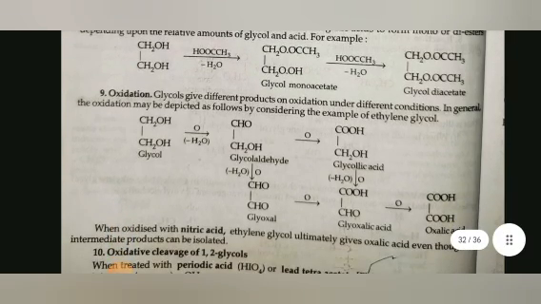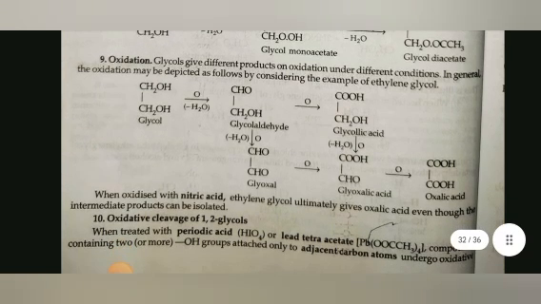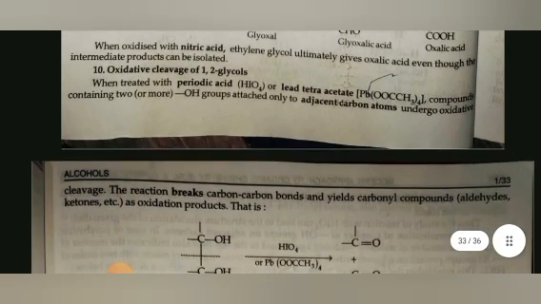Ninth is oxidation. Glycols give different products on oxidation under different conditions. In general, the oxidation may be depicted as follows, by considering the example of ethylene glycol. Glycol on oxidation gives glycolaldehyde, which on further oxidation gives glycolic acid. Glycol on further oxidation gives glyoxal, which on further oxidation gives glyoxylic acid, which on further oxidation gives oxalic acid. When oxidized with nitric acid, ethylene glycol ultimately gives oxalic acid, even though the intermediate products can be isolated.